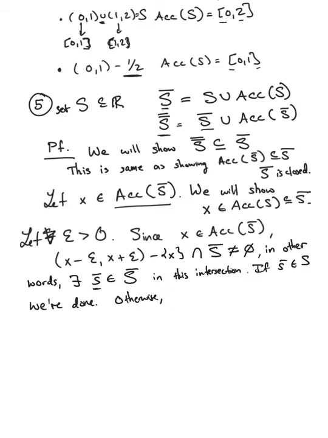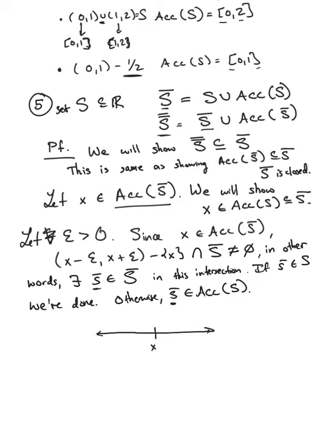So otherwise S bar is in the accumulation points. But that means that any neighborhood of S bar must contain further elements of S. Okay, so let me draw the picture here.